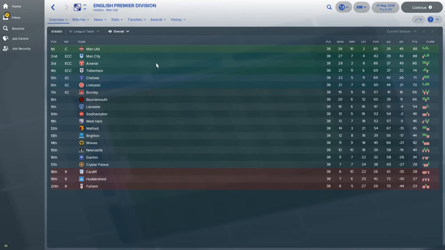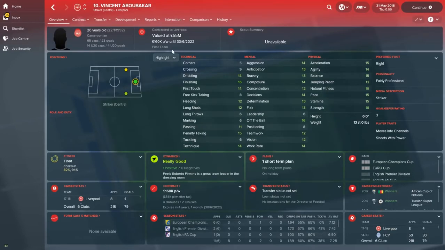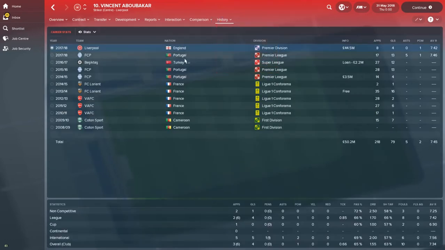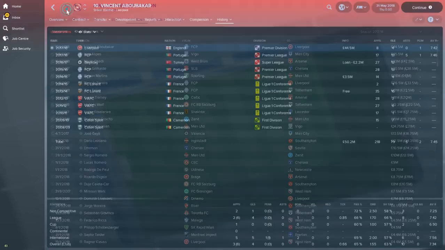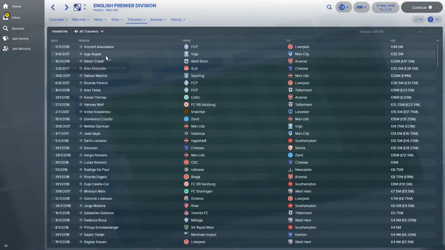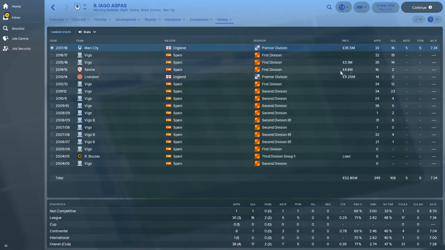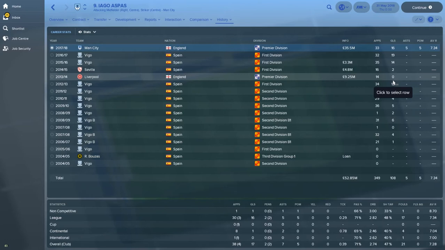So what we'll do, we'll look at the transfers in the Premier League this season and see who the biggest ones are. So Abubakar, who we had in my blog a few years ago at Orlando, has joined for a lot of money to go to Liverpool. He joined in January, I assume. It's January, and 44.5, 1 in 2 average. So if he does that next season, they will certainly be higher up the table. Aspas has gone to Man City. Hopefully a slightly better time. He did quite well, better than his Liverpool season certainly. 14-0 and 1 cracking corner.